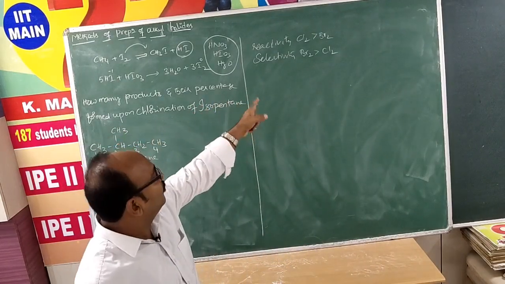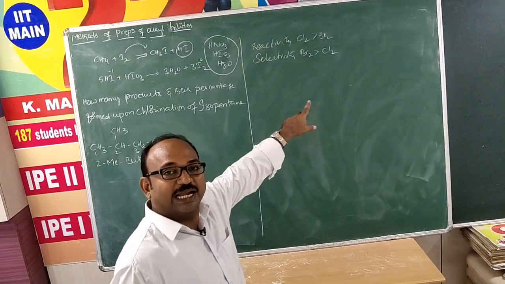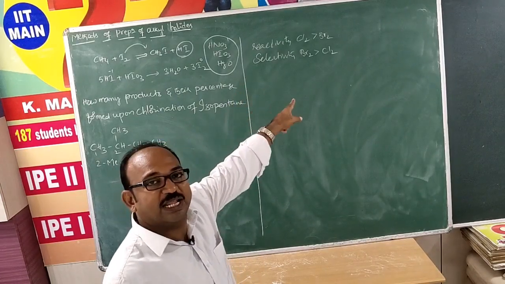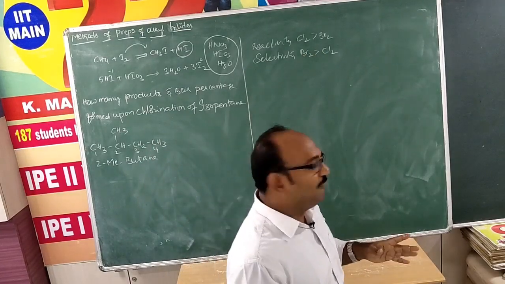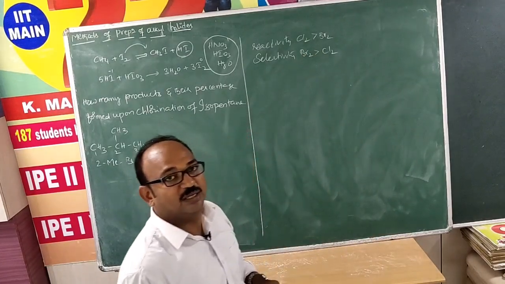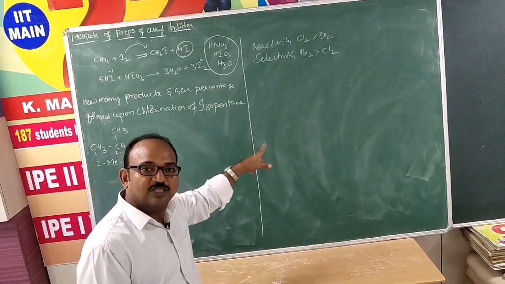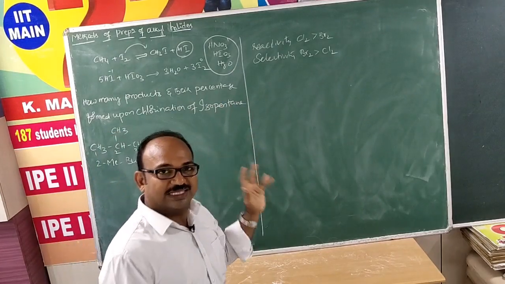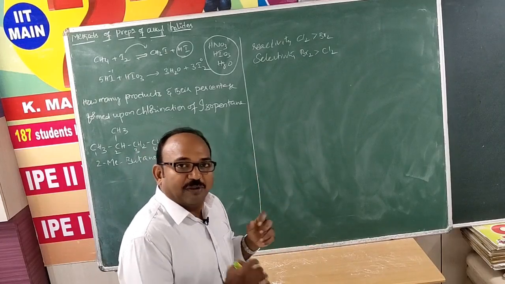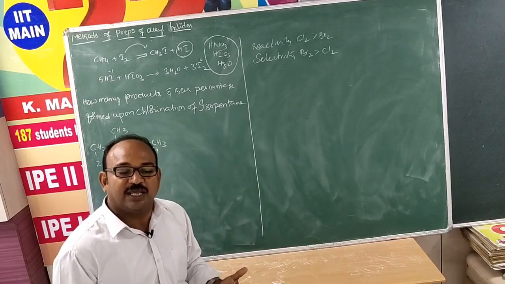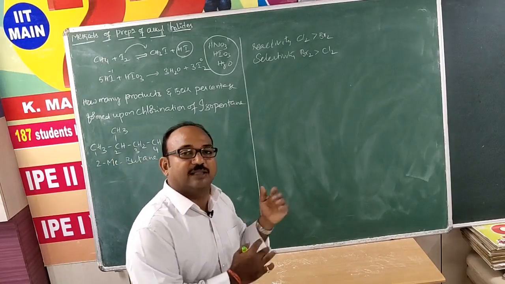Selectivity for bromine is greater than chlorine, whereas reactivity of chlorine is greater than bromine. Reactivity means how fast the reaction proceeds, and selectivity means which hydrogen that particular halogen radical is going to abstract, primary or secondary or tertiary. Preferably bromine abstracts allylic, or tertiary, or secondary, or primary, like that.